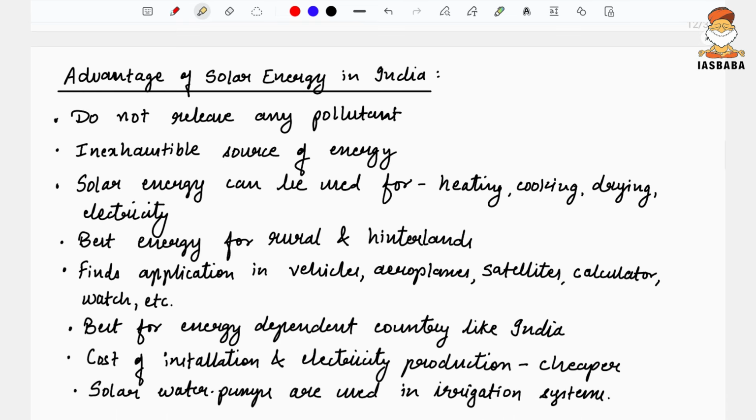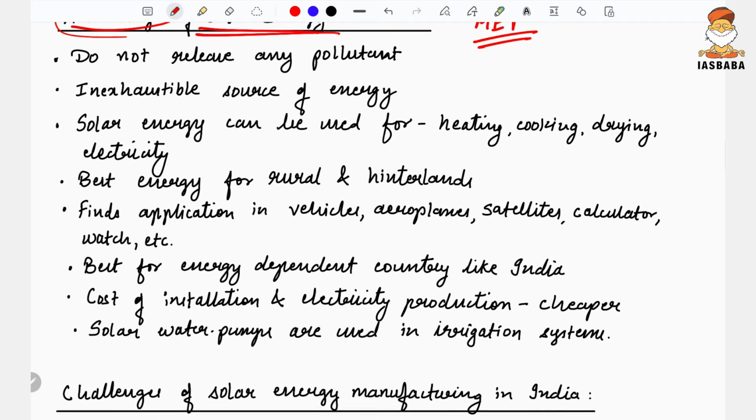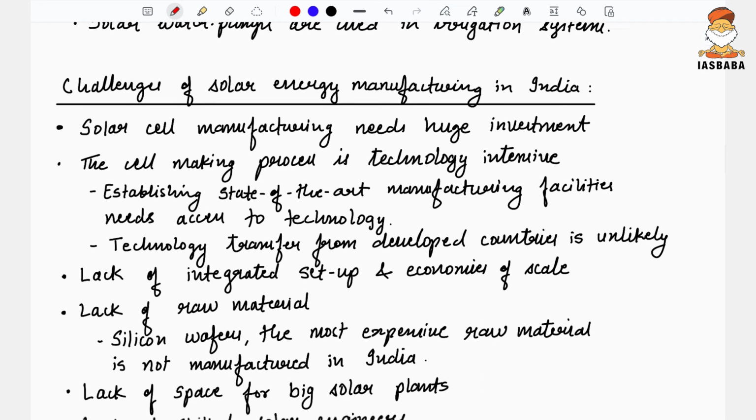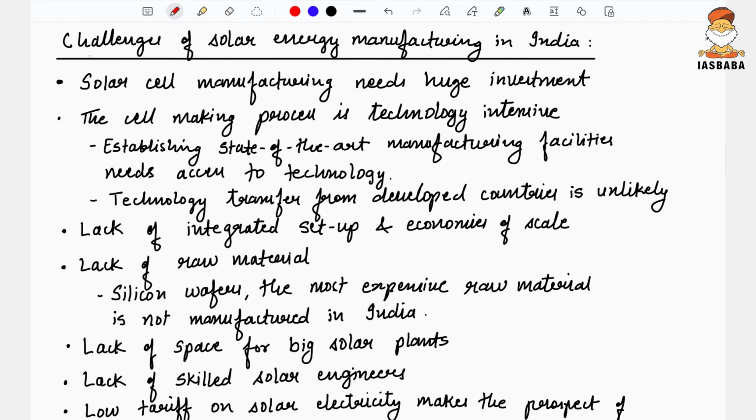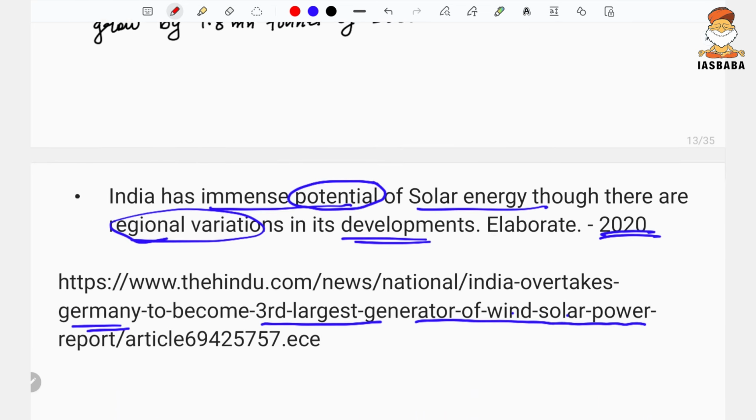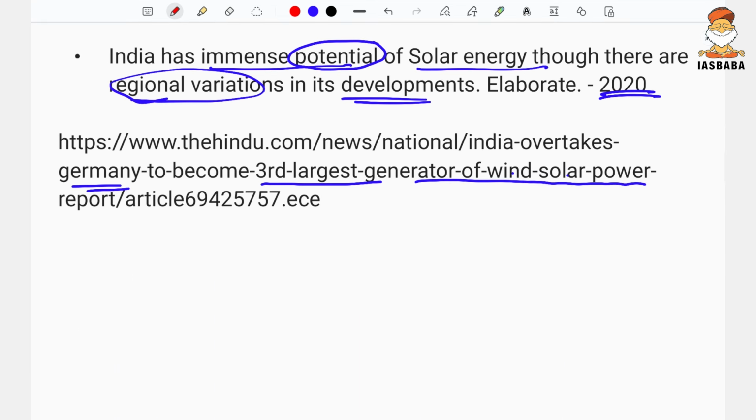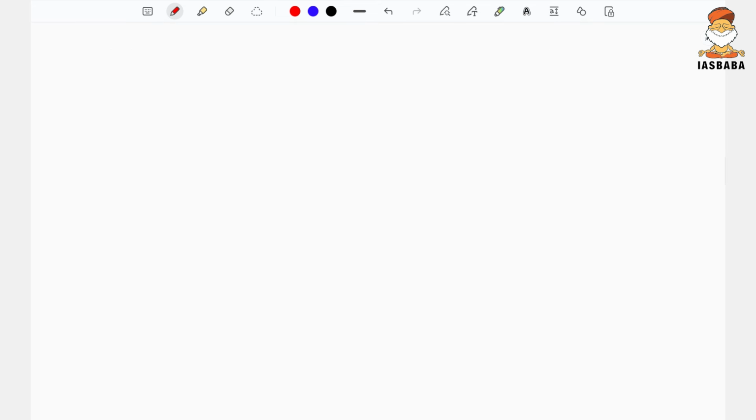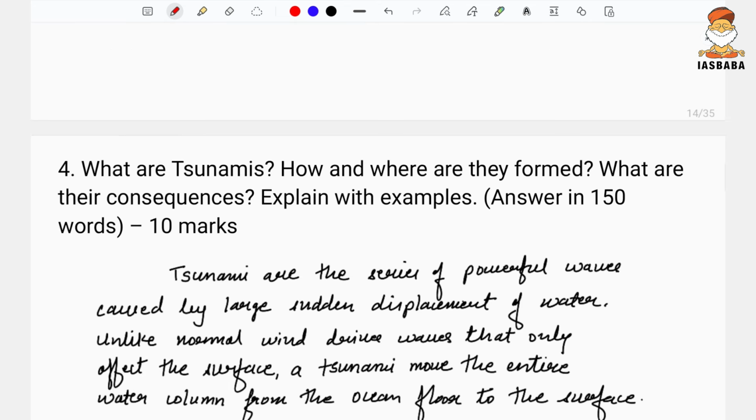Now this is with respect to the mains exclusive program. This is my notes wherein I had talked about the advantage of solar energy for India. So the advantages are more comprehensive, and this could be utilized in writing the answer. Therein I had also mentioned the challenges of solar energy manufacturing in India, and other dimensions were also mentioned. I just took the screenshot of what is relevant.